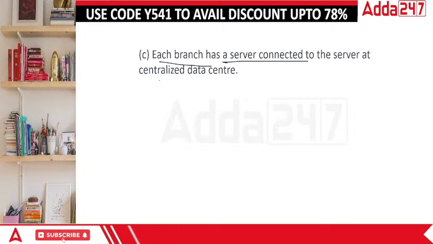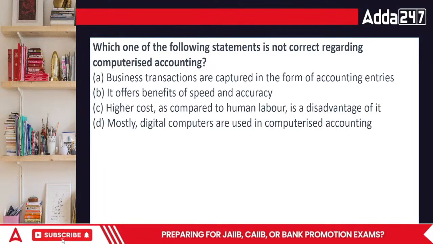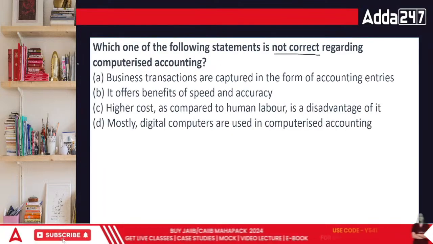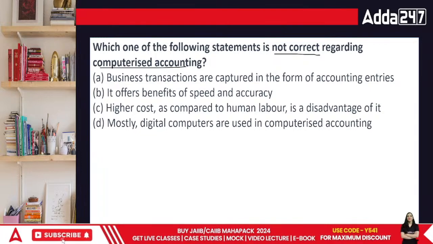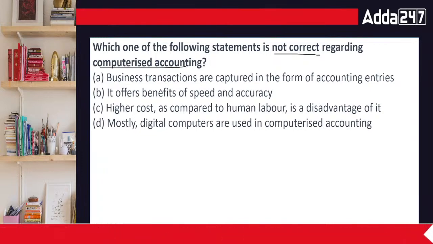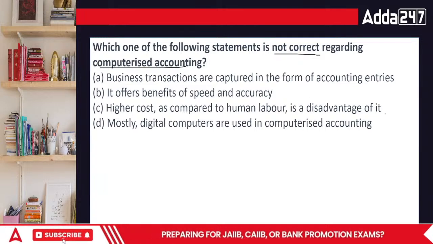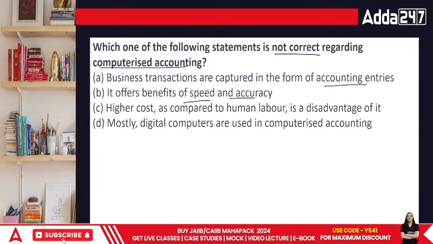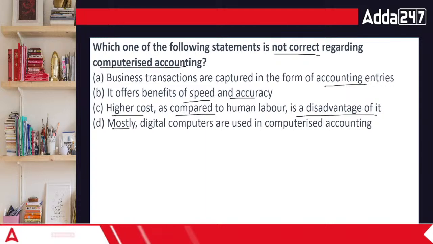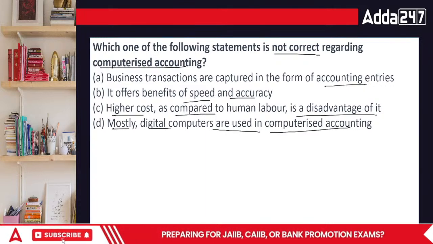Okay, then comes the next point. Which one of the following statements is not correct regarding computerized accounting? Computerized accounting, okay. Business transactions are captured in accounting entries. It is true. It offers speed and accuracy. Again, it is true. Higher cost as compared to human is a disadvantage of it. Mostly digital computers are used in computerized accounting.